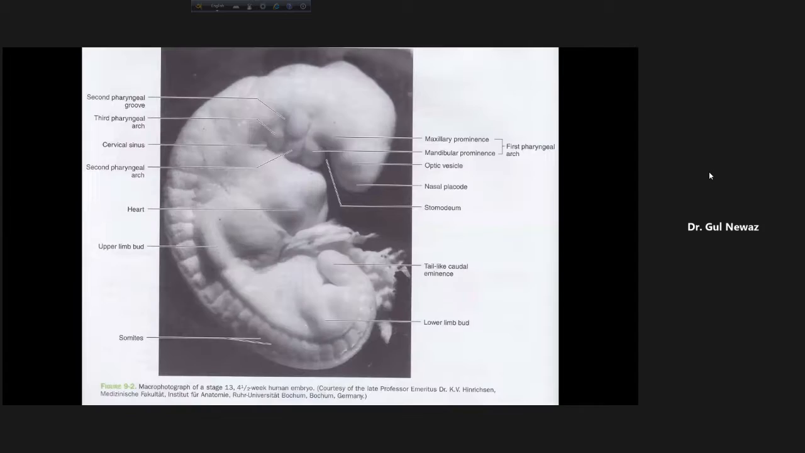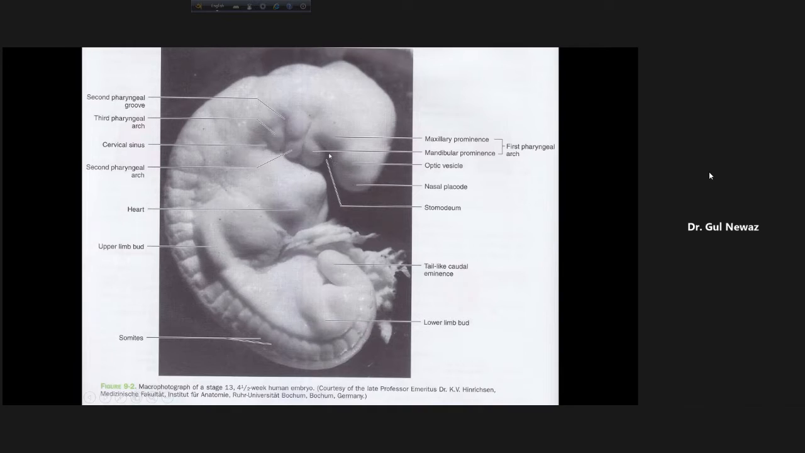Maxillary and mandibular. So I'm coming here. Here lies the first pharyngeal arch. Look here. This is the mandibular prominence, and this part is the maxillary prominence. So the first pharyngeal arch is known as the mandibular arch. And this first pharyngeal arch, known as the mandibular arch, is divided into two: the mandibular prominence and the maxillary prominence, like here. And here is our buccopharyngeal membrane.